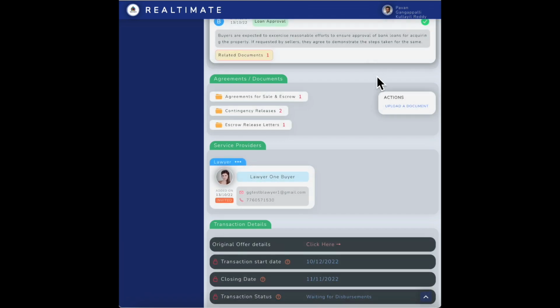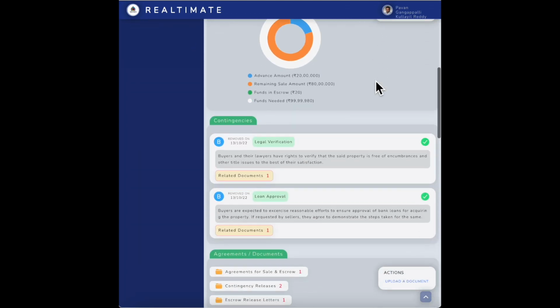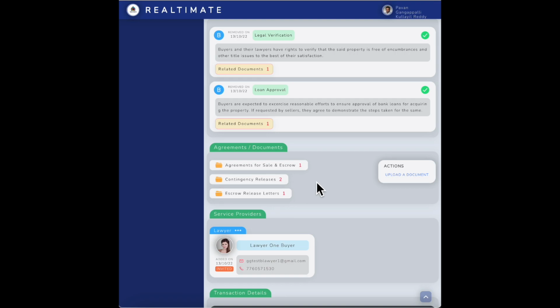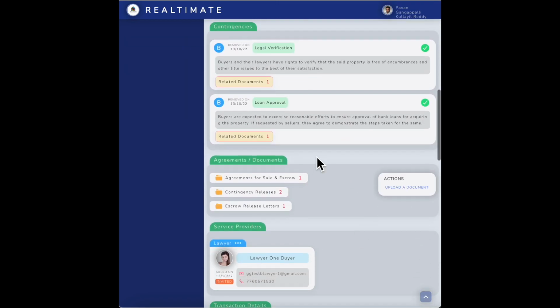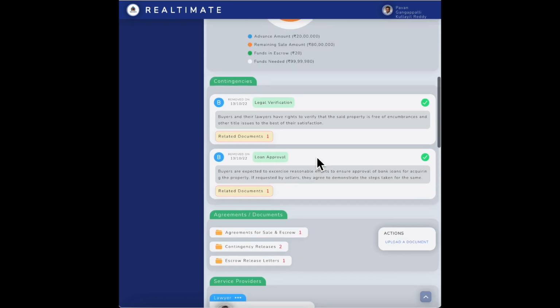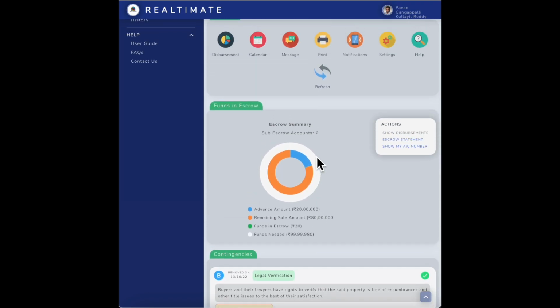So what we do, we will send all the details of the transaction, like agreement for sale, the escrow release letter, the disbursement matrix, etc., and we will ask Universal to verify and validate if what we are doing is correct and if the amount that needs to be transferred is the right amount. So what will happen is Universal Trustees will take the documents, review the documents, review the amount in the escrow, etc., and then they will give us a thumbs up saying you're authorized to transfer. At that point, we will disperse the money in the escrow account to the seller.